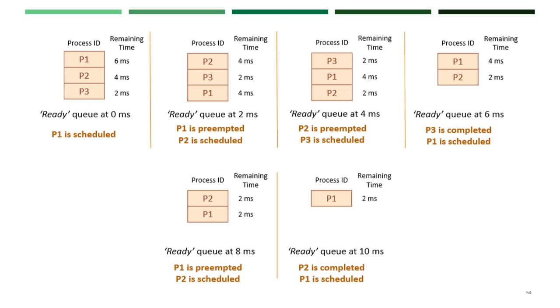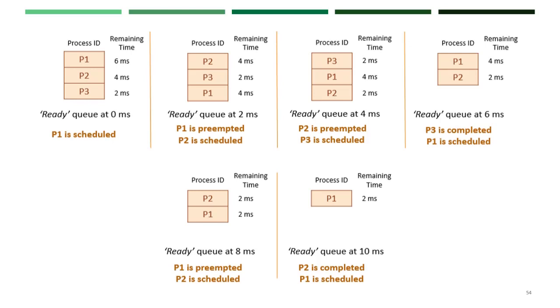The time slice given for each process is fixed as 2 milliseconds. Now P1 starts its execution. After 2 milliseconds, P1 should be preempted and scheduling should go to P2 now. P1's remaining execution time is 4 milliseconds.